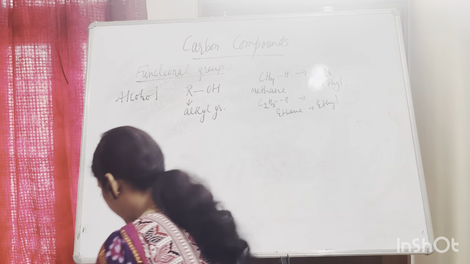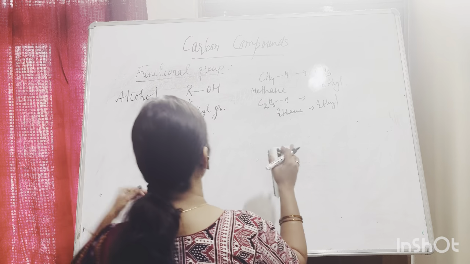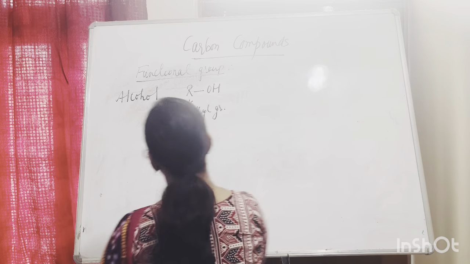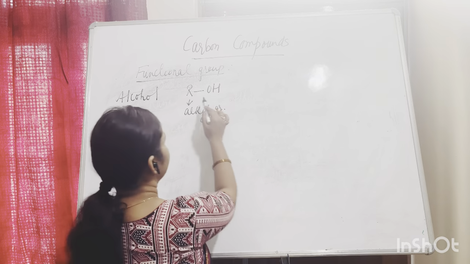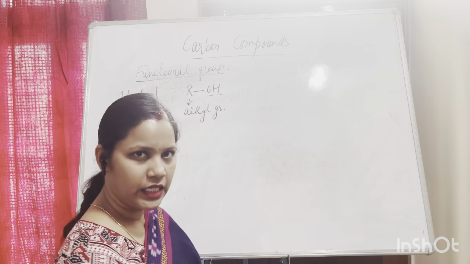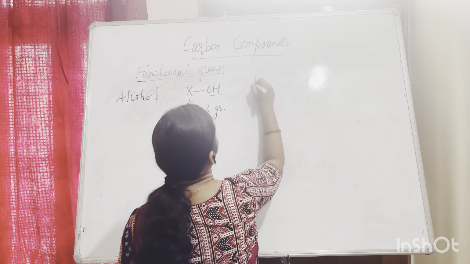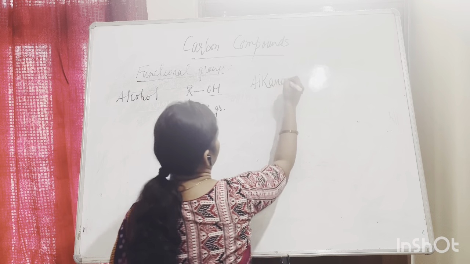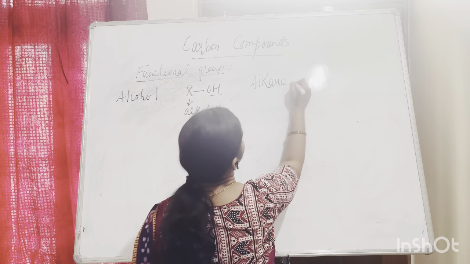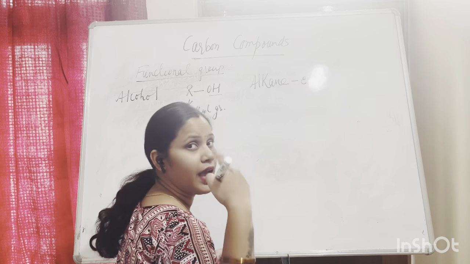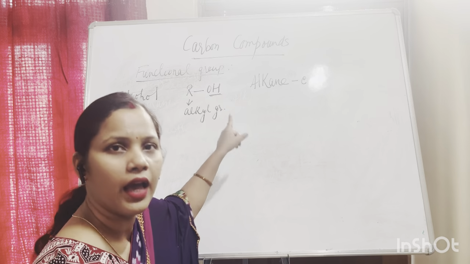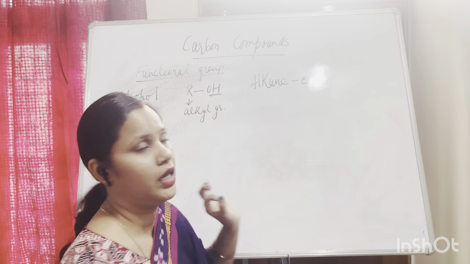Here R is the alkyl group and OH is the functional group. When we are writing the IUPAC name, we take the alkane, remove the suffix E, and add the suffix for the alcohol group, which is OL.